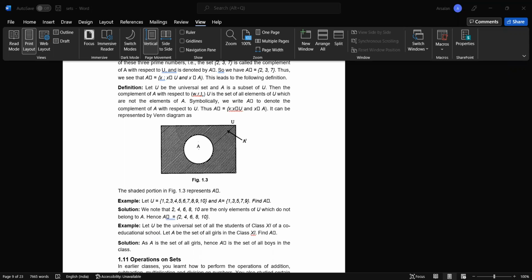This kind of representation can be altered. If we multiply B into A, then B is going to come here and A is going to come here, and small b belongs to capital B and small a belongs to capital A is going to be written. So this is something which we need to keep in mind.